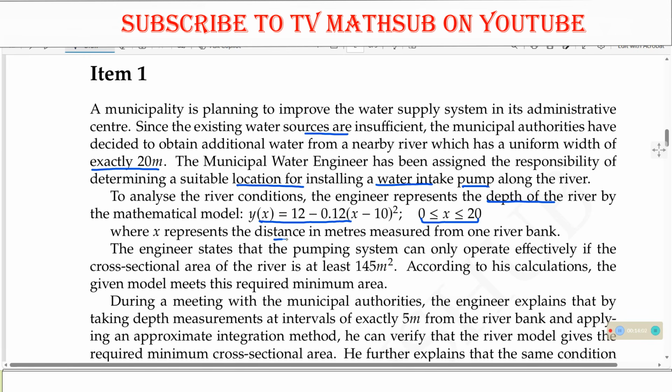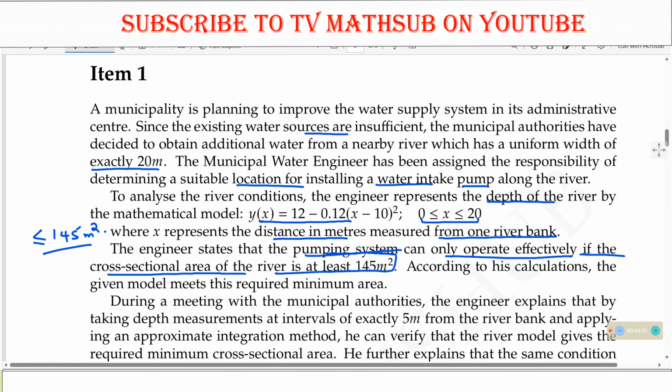And x represents the distance in meters that is measured from one river bank. Now they are saying the engineer states that the pumping system can only operate effectively if the cross-sectional area of the river is at least this. Meaning that if you get the area, and the area is at least, when they say at least, that is greater than or equal to 145 meters squared.